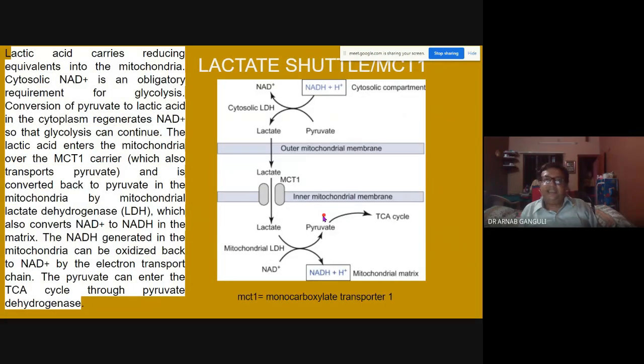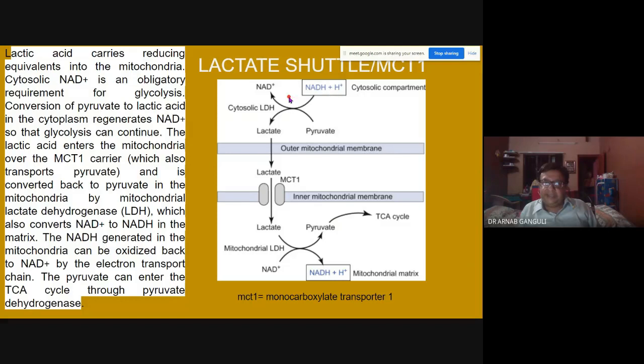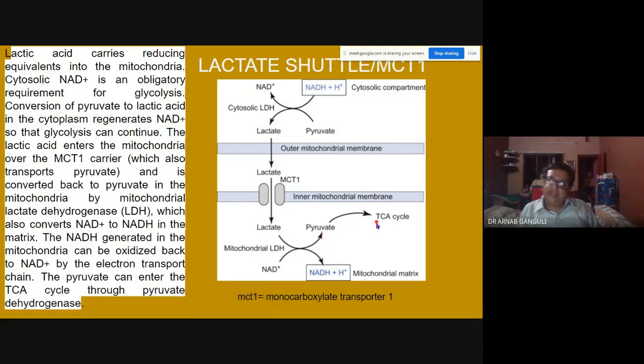Then you have the lactate shuttle, which uses a monocarboxylate transporter. Here, for example, in the cytosol, in glycolysis, NADH plus H plus is formed, and pyruvate is formed. In anaerobic condition, pyruvate forms lactate, and the enzyme is lactate dehydrogenase. Lactate can then easily enter inside the mitochondria through this MCT transporter. And again the opposite happens with LDH. It converts the lactate back into pyruvate and NADH. Pyruvate enters into the Krebs cycle, which also takes place in the mitochondria.